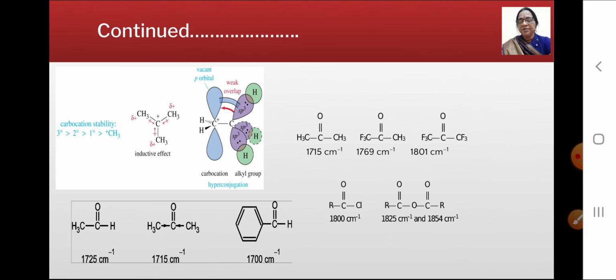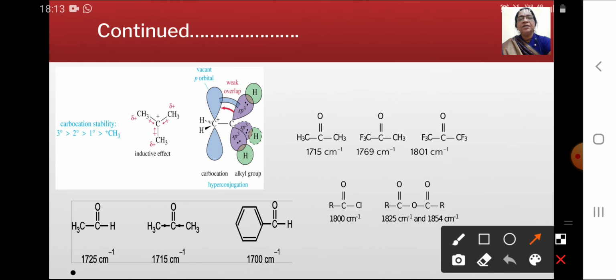Now see the examples: acetaldehyde, acetone and benzaldehyde. In acetaldehyde there is only one electron donating group, here there are two electron donating groups, and therefore the frequency decreases. And there is a benzyl group, a phenyl group, and therefore it shows a resonating effect, and that's why there is a decrease in the vibrational frequency.